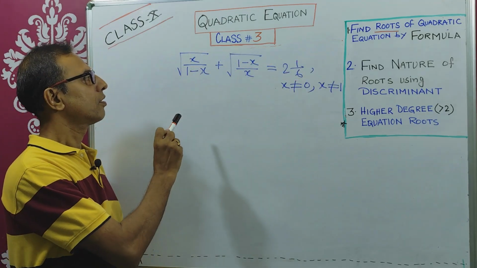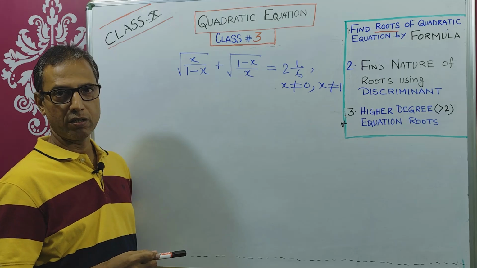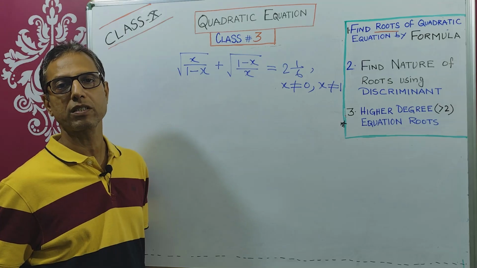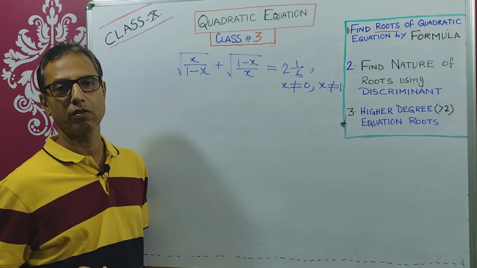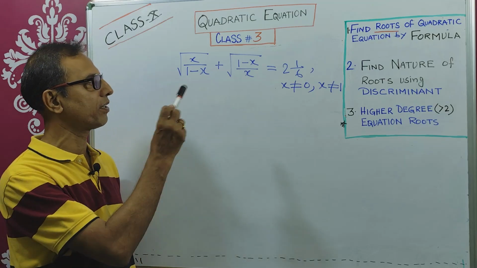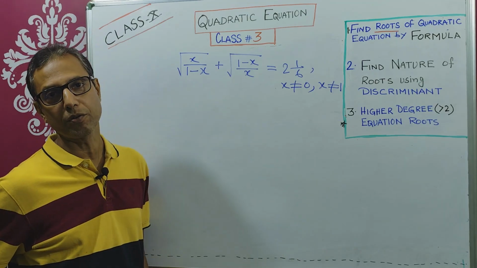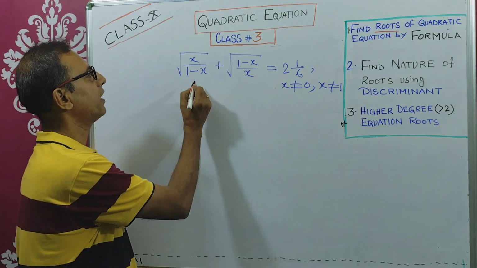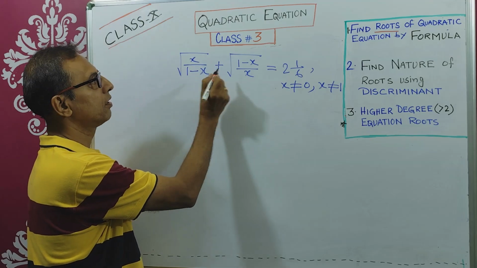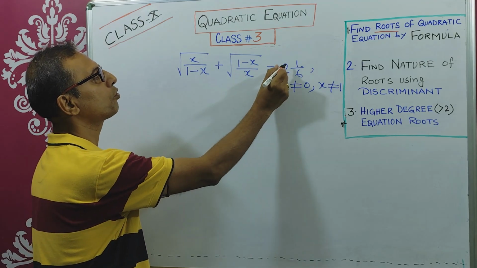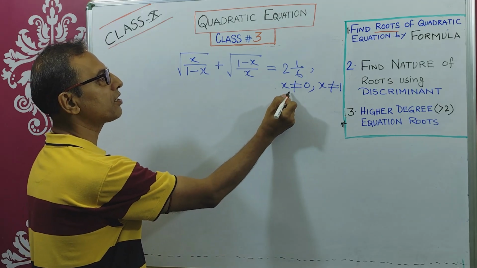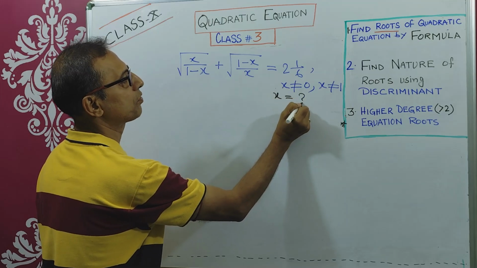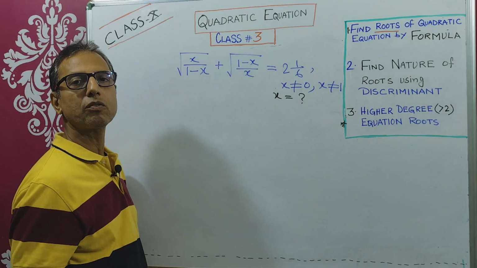And sometimes you will have an equation where the equation is not given straight away in the ax square plus bx plus c equals 0, or ax square equals c, or ax square plus bx equals 0 quadratic equation format. You need to derive the quadratic equation format from the given equation. How will you do that? I am giving you one example. So let's say this is root over x by 1 minus x plus root over 1 minus x by x equals 2 1/6. The condition is given x not equal to 0 and x not equal to 1, then you find the x values. This is not a straight away given quadratic equation format.